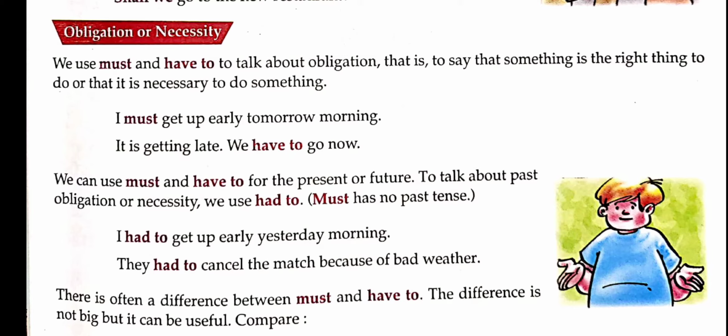We can use must and have to for the present and future. To talk about past obligations or necessity, we use had to; must has no past tense. So when we are talking in present and future tense, we use must and have to. When we talk about past obligations or necessity, we use had to in place of must and have to. Must has no past tense.